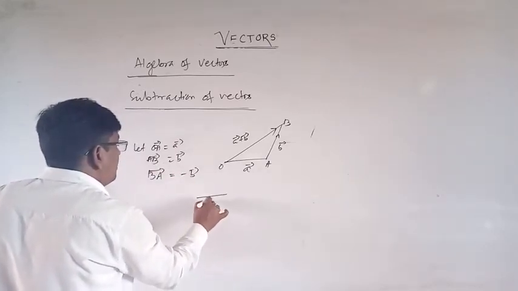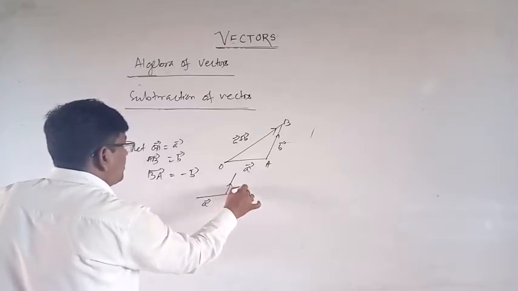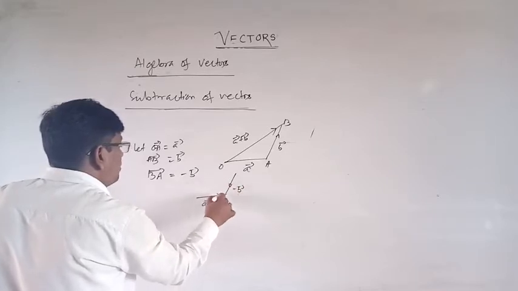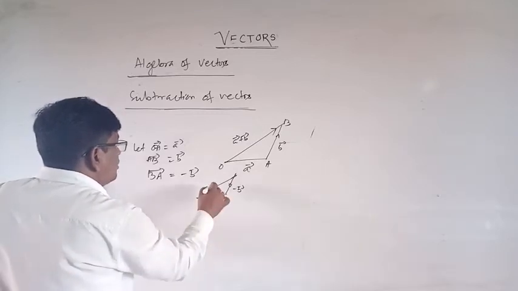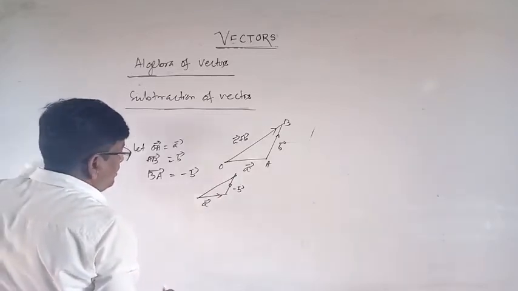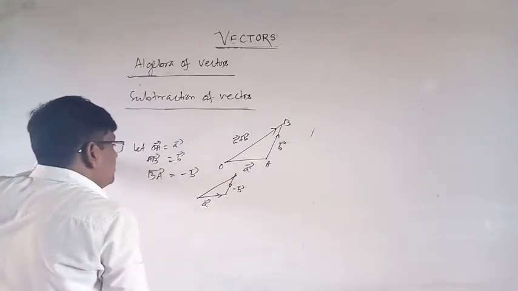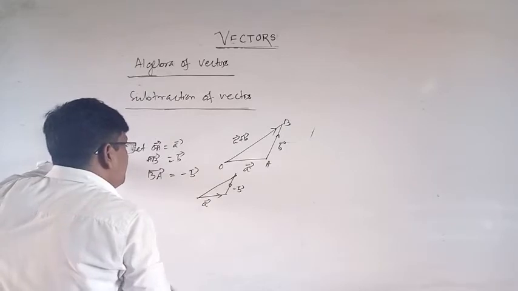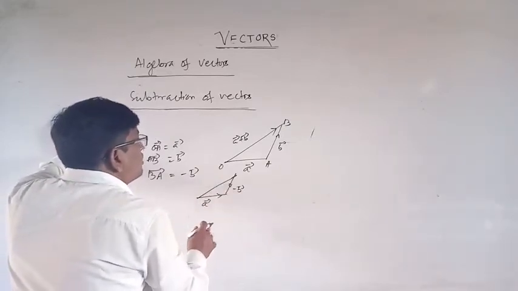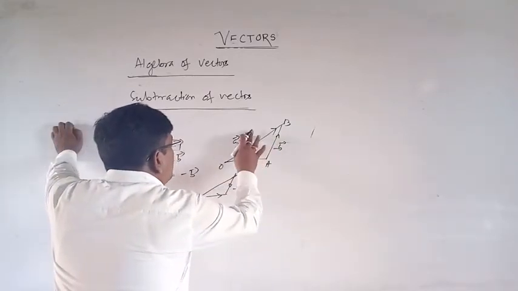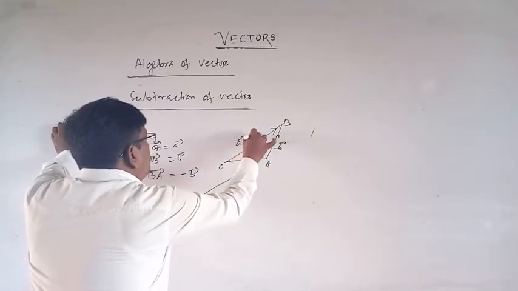So this figure will be this: this is A vector, and this is minus B vector. The resultant will be, suppose AB equal to minus B vector. So this will be vector A minus vector B.